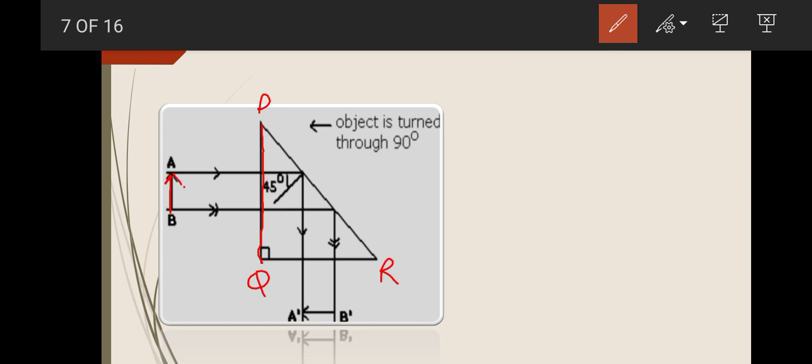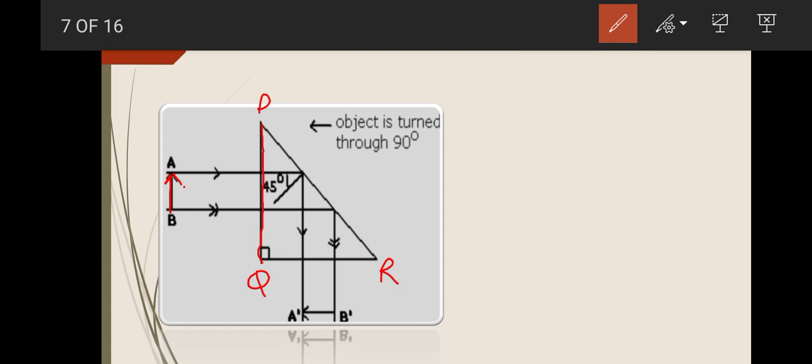In this chapter we are treating this arrow as an object so that we can easily know the upper part and lower part of this object, and when the image is formed we can easily see what the changes are according to its orientation, shape or size. Now A represents the upper portion of the object and B represents the lower portion.